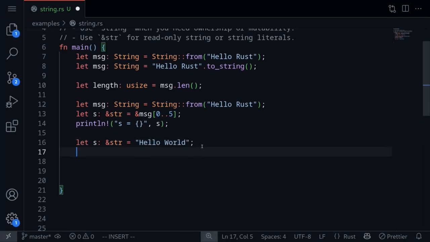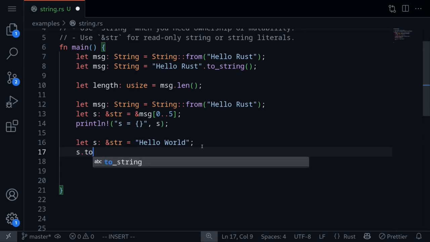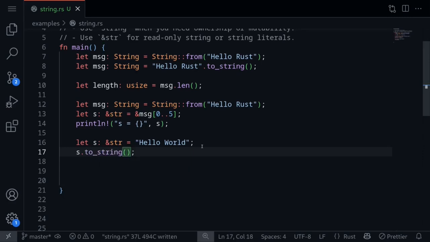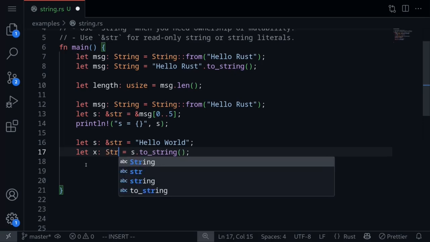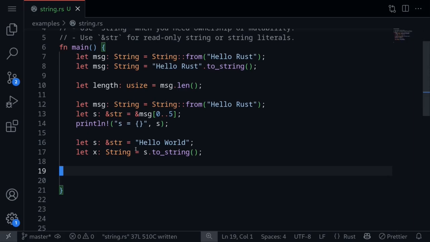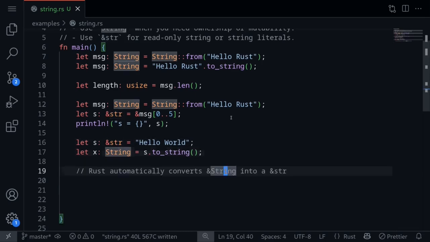To convert this into a String, you'll need to say s.to_string(). This will convert the string slice, the string literal, into a String. So let's say that x is equal to. And to make sure that the type checks out, let's specify this as a String. So now we've seen some examples of converting a String into a string slice, and then starting from a string slice and converting it into a String. Now in most cases, Rust will automatically convert a reference to a String into a string slice.